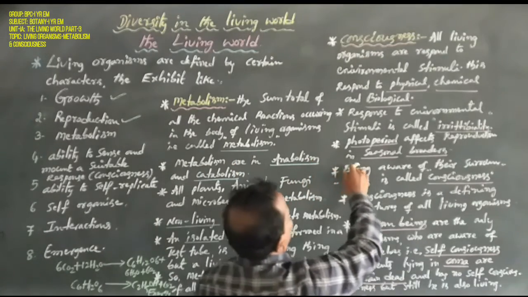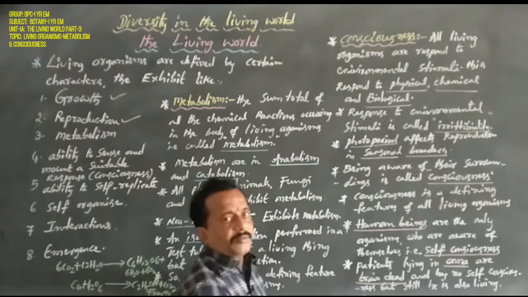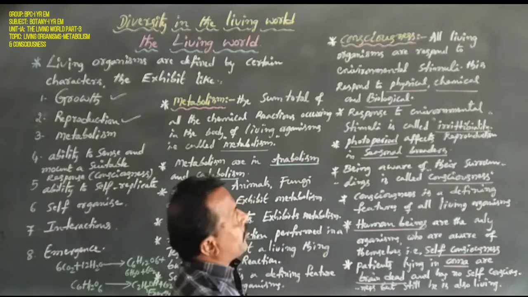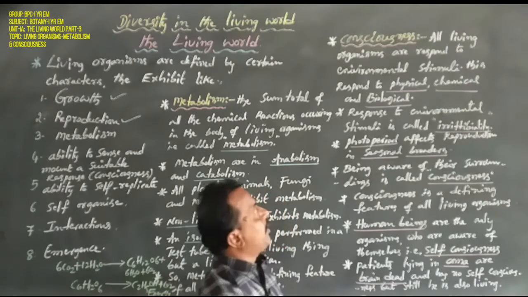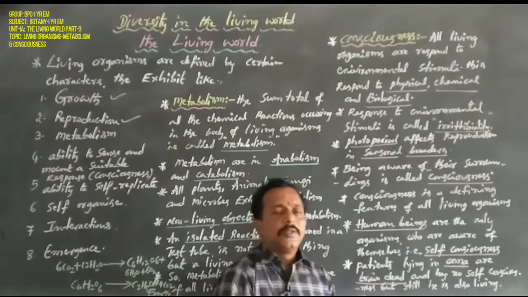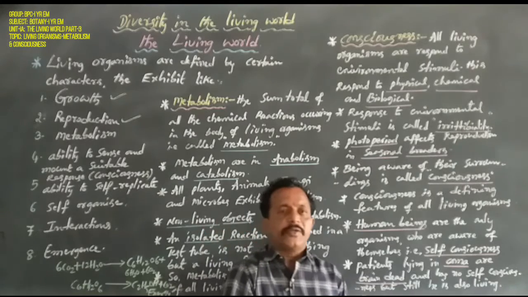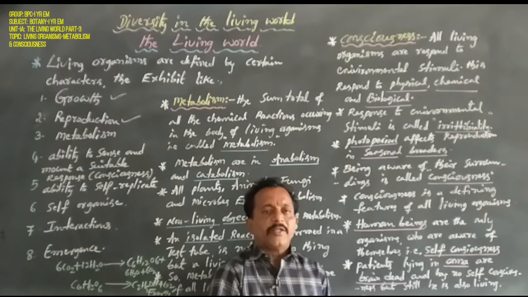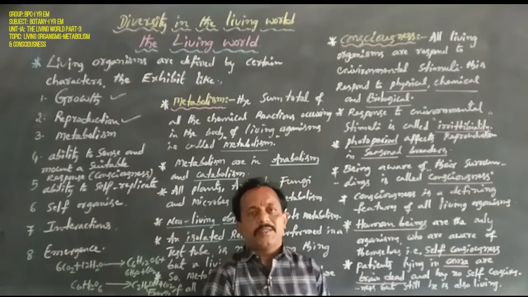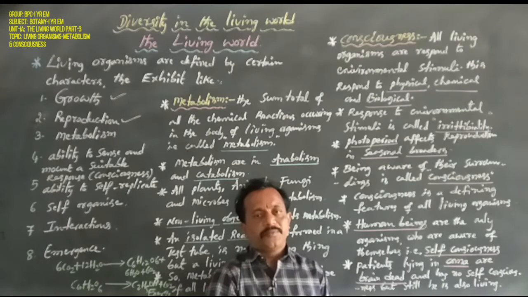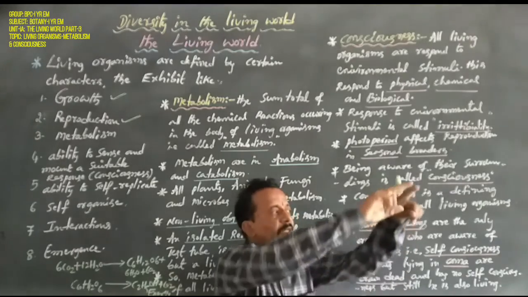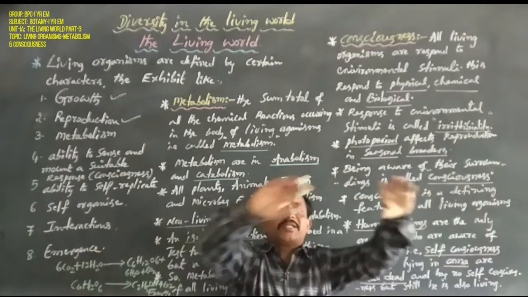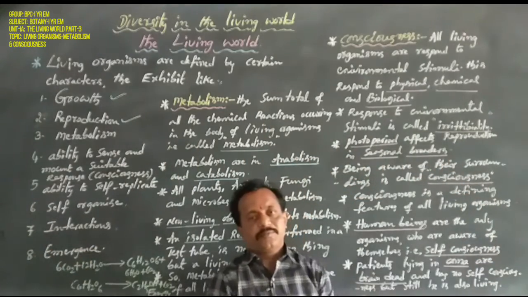Next, coming to consciousness. All living organisms respond to environmental stimuli, that is, the surrounding environment.